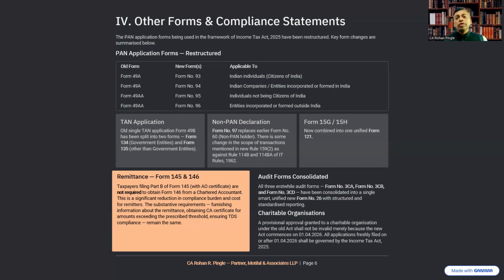Okay, so all three erstwhile audit forms under the tax audit, that is 3CA, 3CB, 3CD, have been consolidated into a single smart unified new form, that is form number 26, with a structured and standardized reporting. A provisional approval granted to a charitable organization under the old act shall not be invalid merely because the new act comes into force on 1st April 2026. Therefore, it will be continued. All applications freshly filed on or after 1st April 2026 shall be governed by the Income Tax Act 2025.